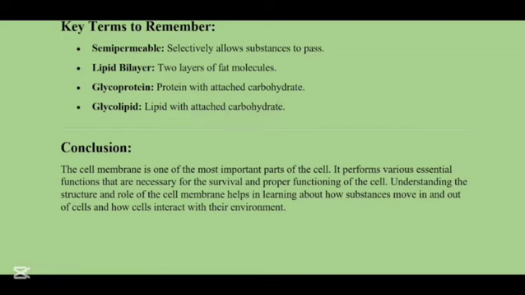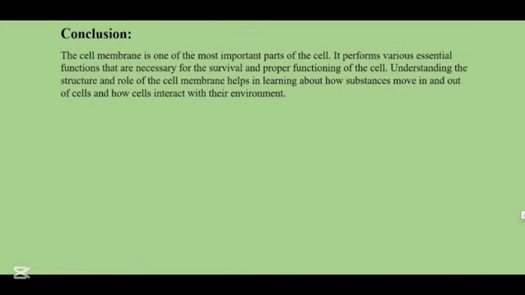So let's summarize what we learned in this lecture. We learned that the cell membrane is one of the most important parts of the cell. It performs various essential functions that are necessary for the survival and proper functioning of the cell. We understood the structure and role of the cell membrane and how it helps in moving substances in and out of cells, and how cells can interact with their environment.